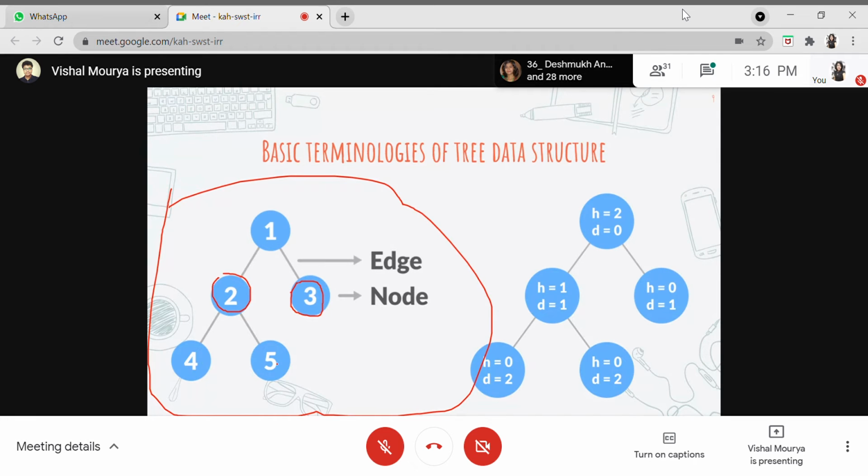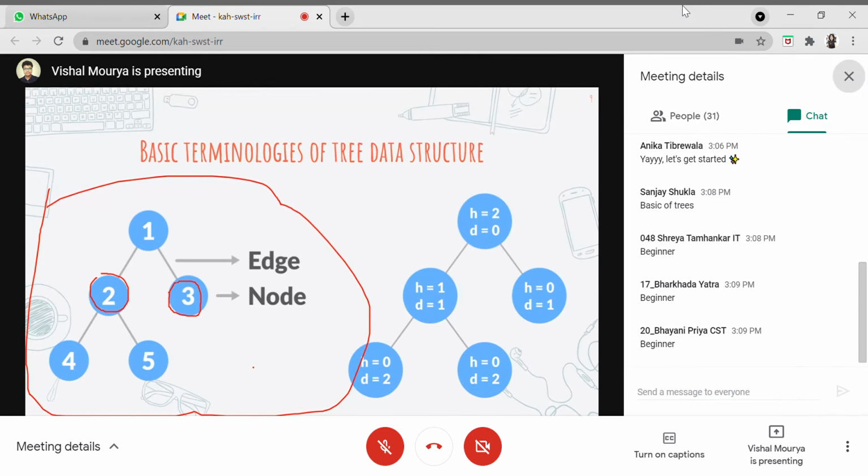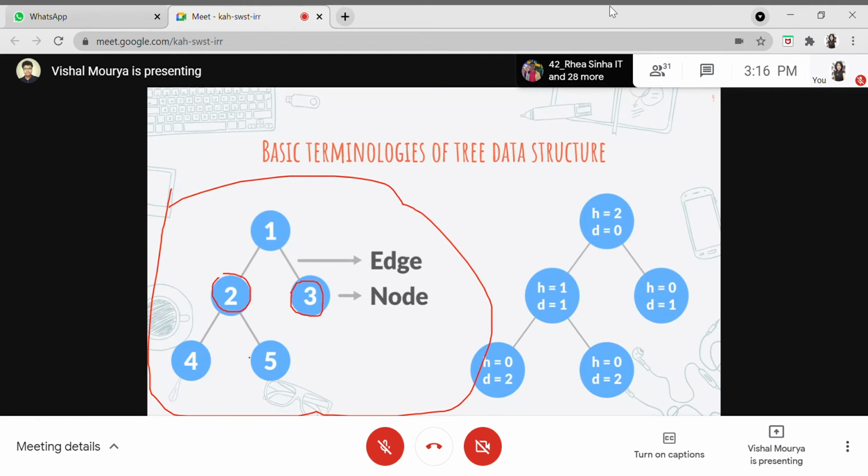I will ask you a question here. If you can, try to answer it. Like I said, the nodes having the same parent are known as siblings.